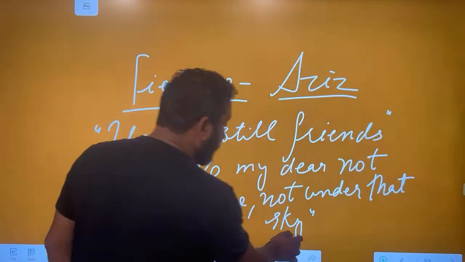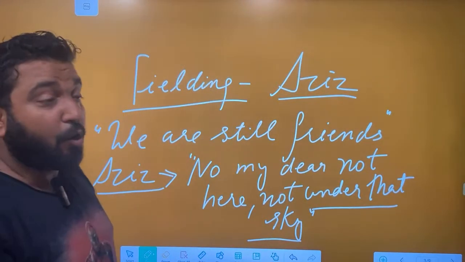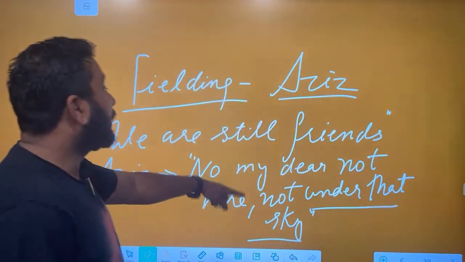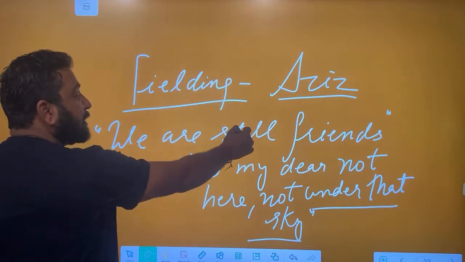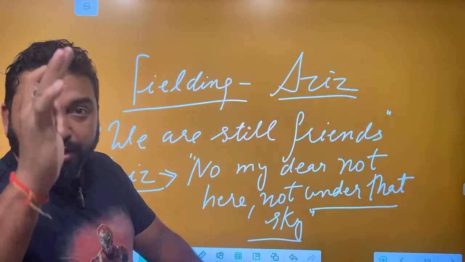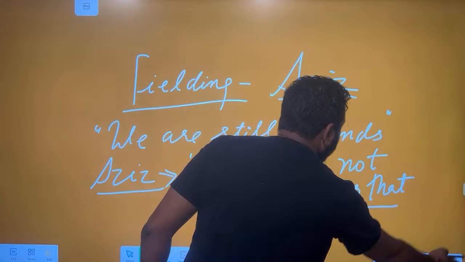Not under that sky means the colonization. You are superior, we are inferior. We cannot be friends because you have that mindset that we are different. So no, we can't be friends. Earlier he used to feel that they are friends, but now he has understood that there is no friendship between the ruler and the ruled, the colonizer and the colonized. Make sure you read that. It's very important. It's a classic.